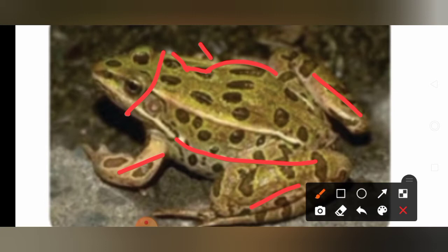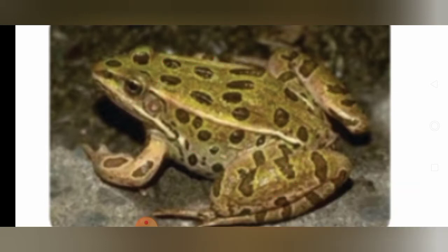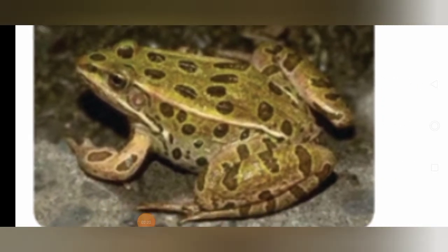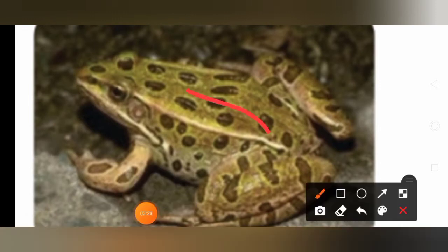Okay, this is the picture of a grown up frog. This frog respires through its skin. Is it clear, children? So it respires through its skin, and also through lungs and the buccopharyngeal region. The buccopharyngeal region is the respiratory surface which is present inside the frog's body. Okay, children. So this is about the frog.